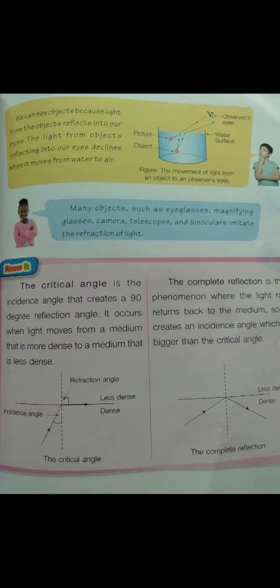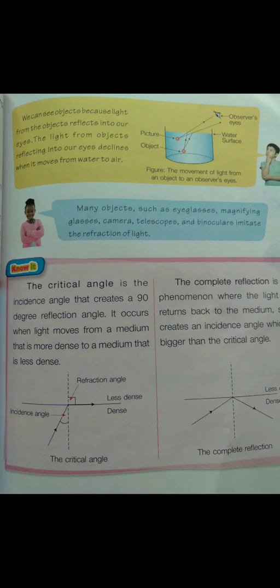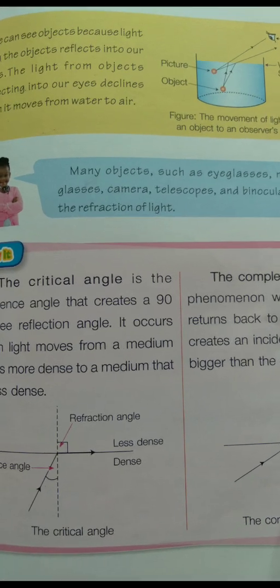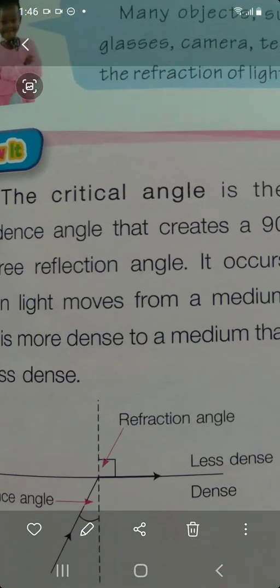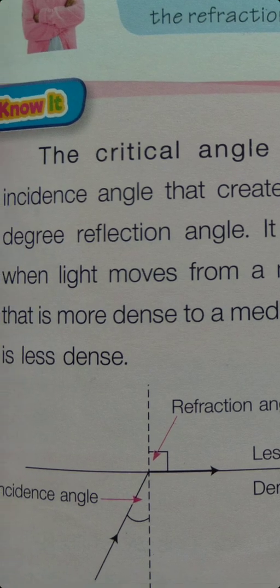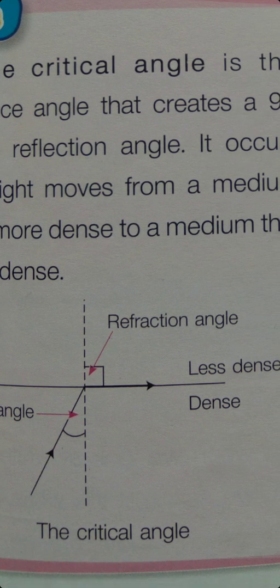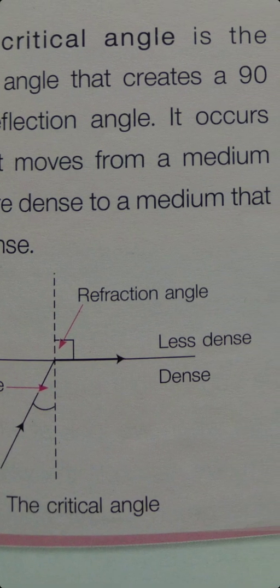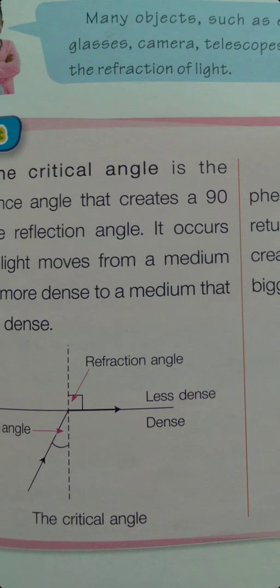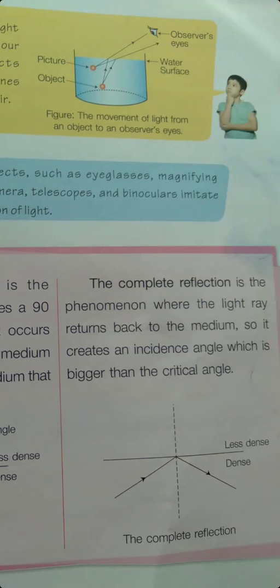Look at the picture. This one is the refraction angle here, and this one is the incidence angle, the critical angle. This is the less dense medium, and this is the dense one.